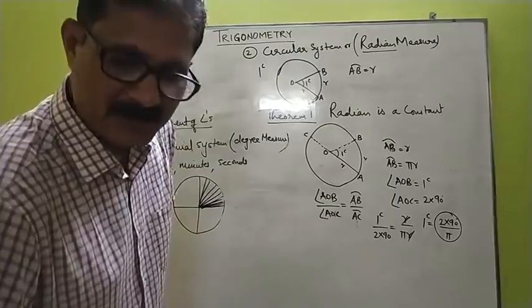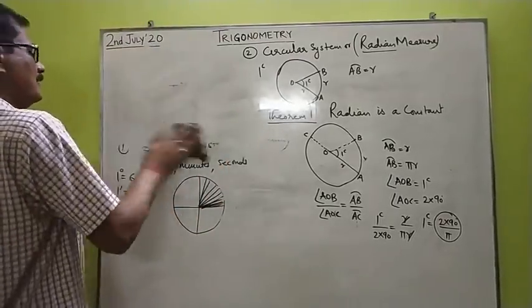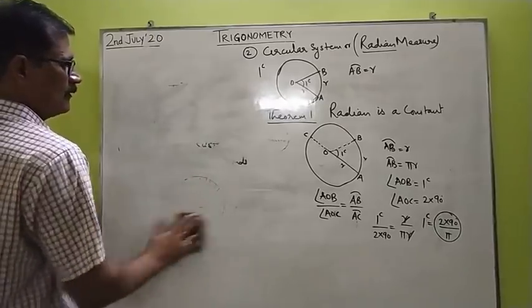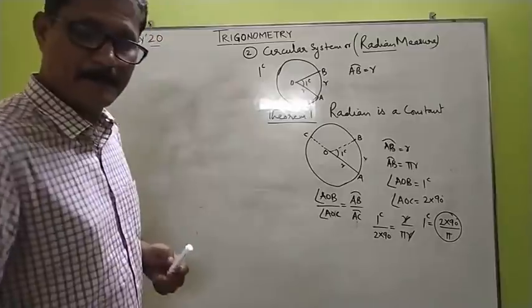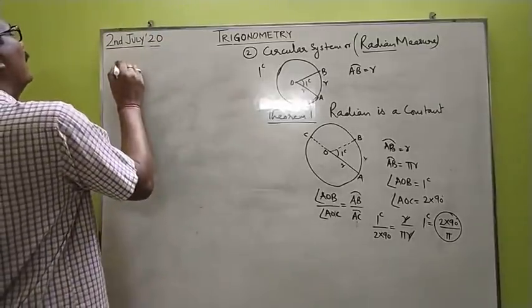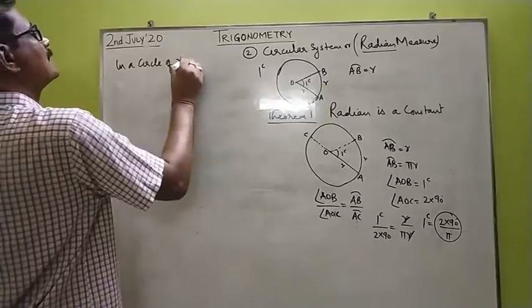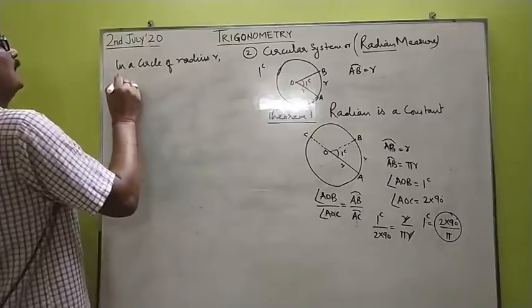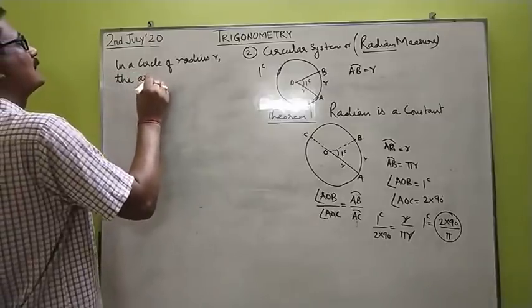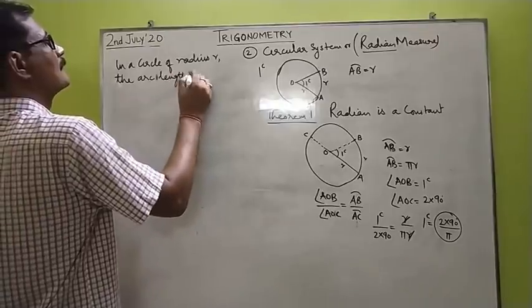The second theorem now, children, is to find out the length of arc in terms of radian.